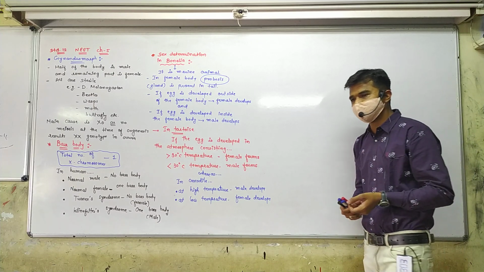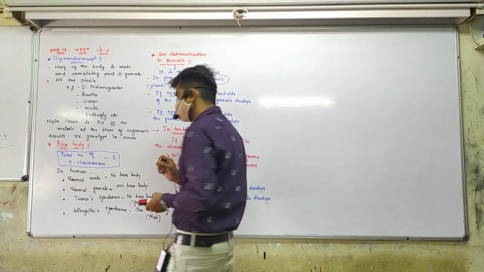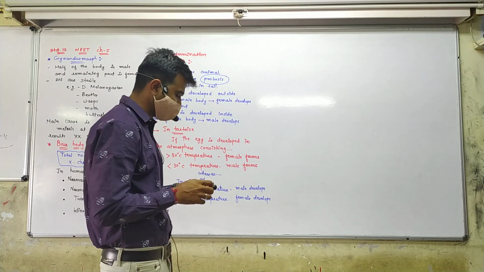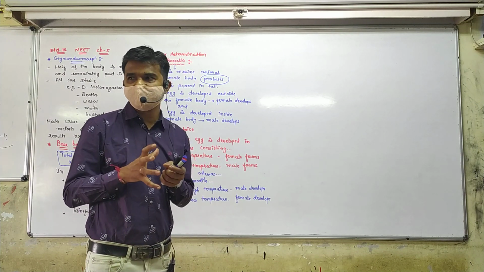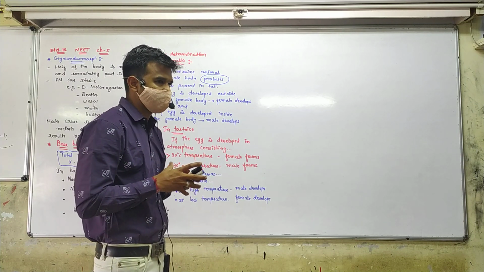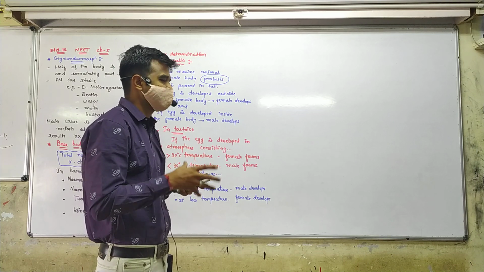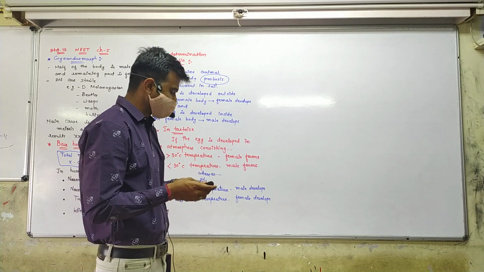But along with this, in some cattle, see how the atmosphere affects sex determination.